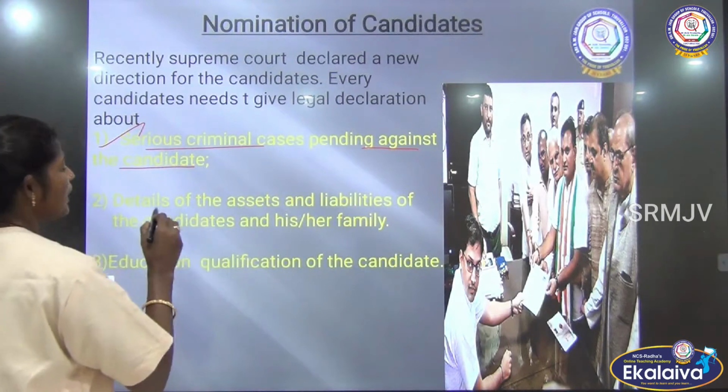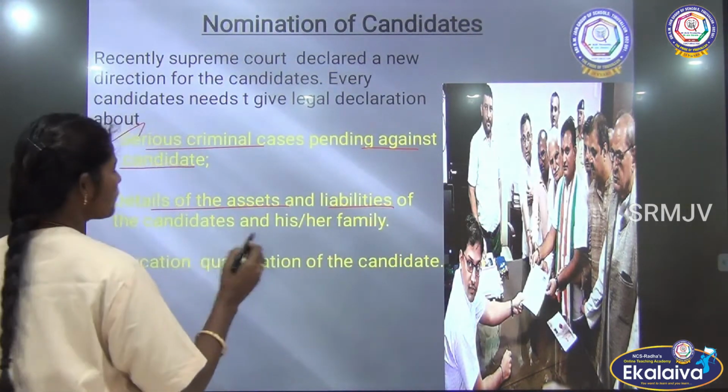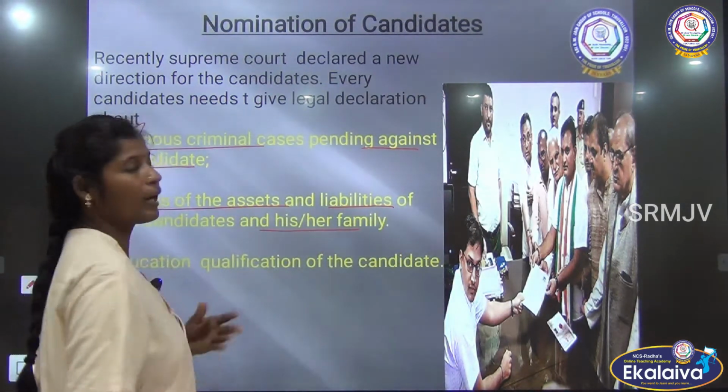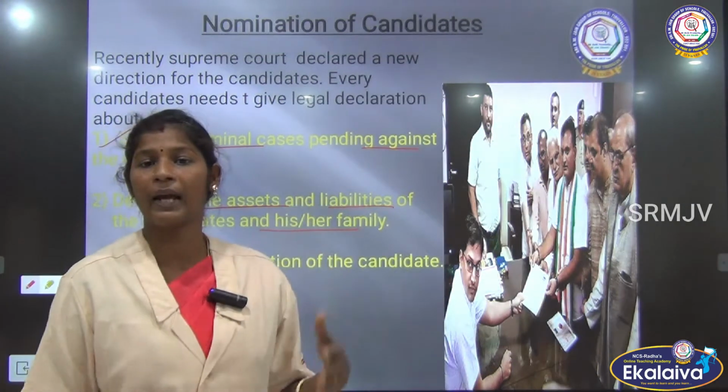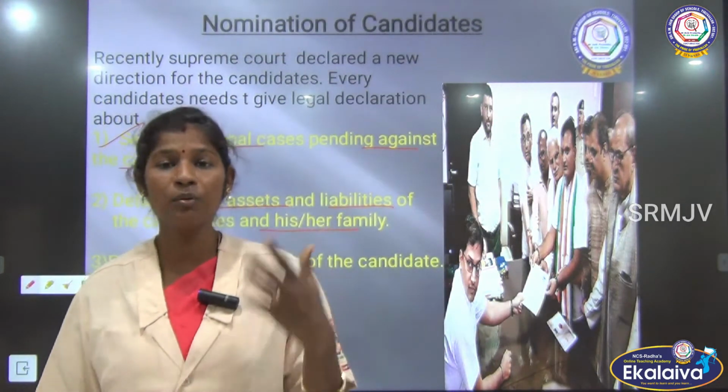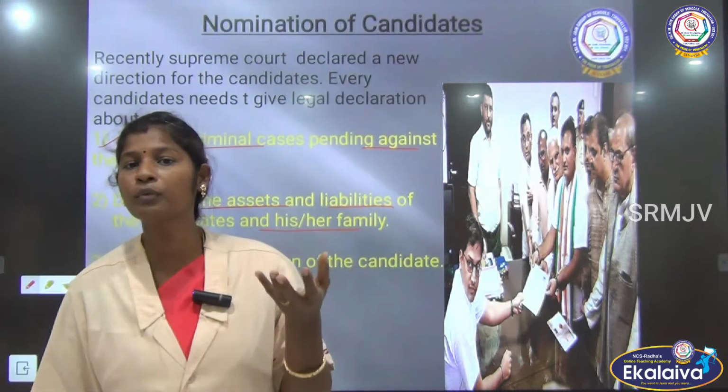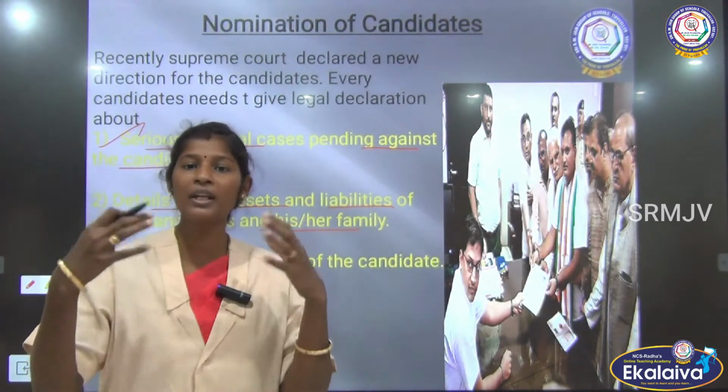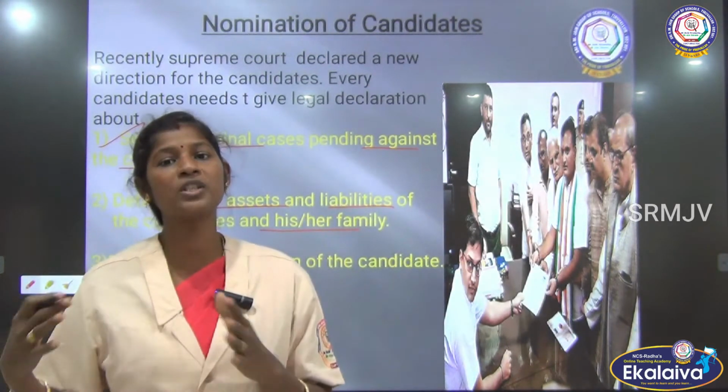The second one is details of assets and liabilities of the candidate and his or her family. The candidate is supposed to give the details of the value of the property, not only his own property values but also those of his family members.